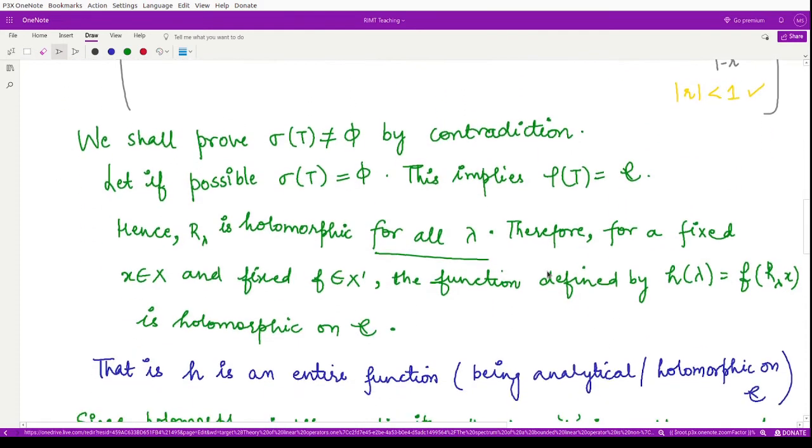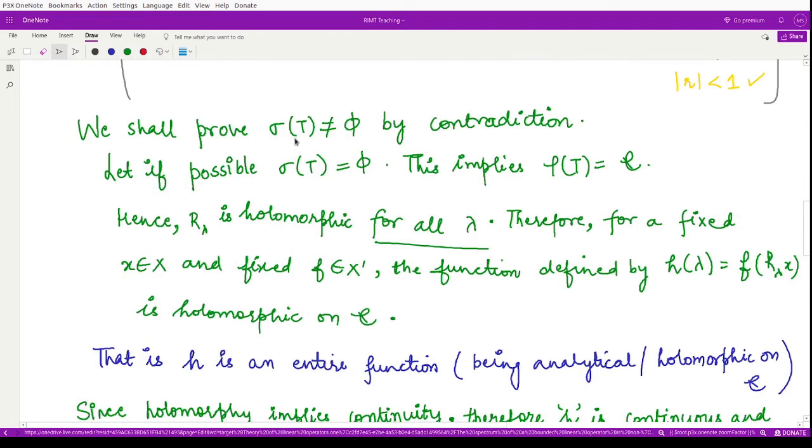Therefore, we here wanted to prove that the spectrum of the operator T is non-empty. So how can we prove that? We'll prove it using contradiction. So for that we assume, if possible, the spectrum is empty. If the spectrum is empty, then its complement would be the whole of the complex plane, right? Because they are disjoint sets whose union is the whole of the complex plane.